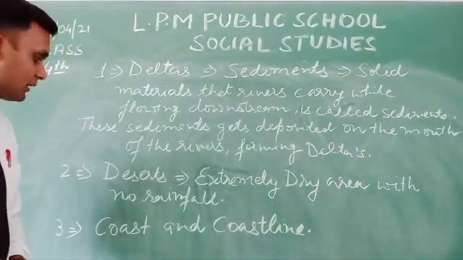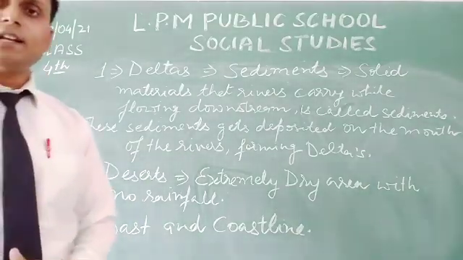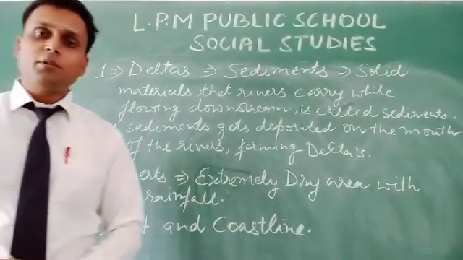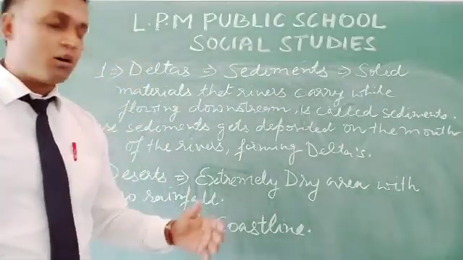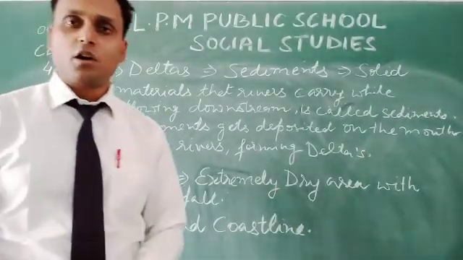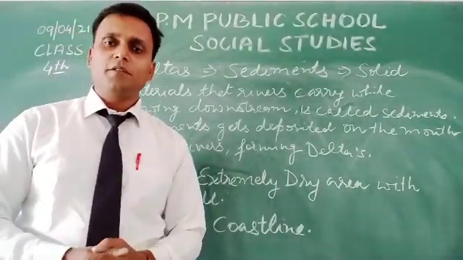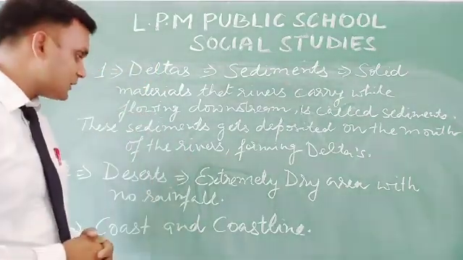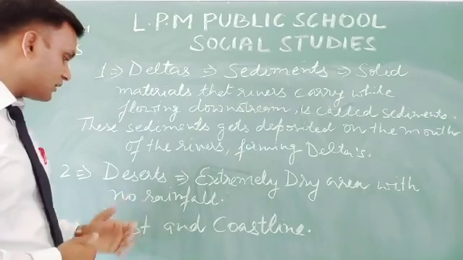Now secondly, deserts. What is a desert area? A desert area is an extremely dry land with no rainfall or very minimal rainfall. This type of area is known as a desert.